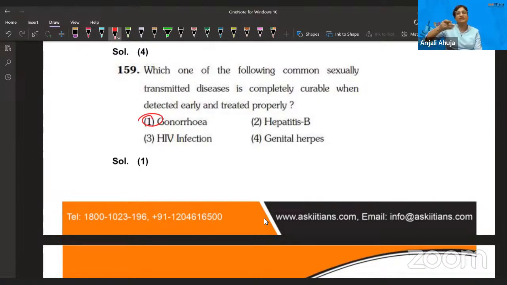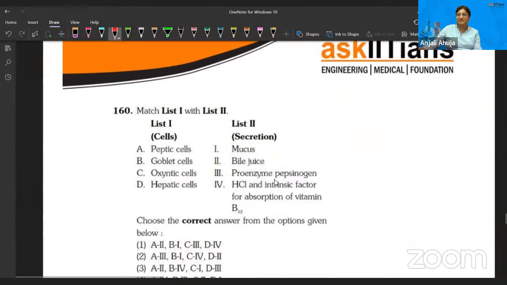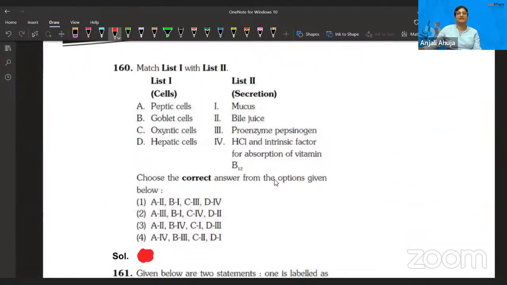Got it? I have mentioned 4 diseases where we have the solution: syphilis, trichomoniasis, and gonorrhea. एक मिनट, क्या बोले मैंने? Syphilis, trichomoniasis ही होता है ना? And gonorrhea, chlamydia. 4 diseases. Yeah, that's correct. So we have medicines for them. Let's move forward.